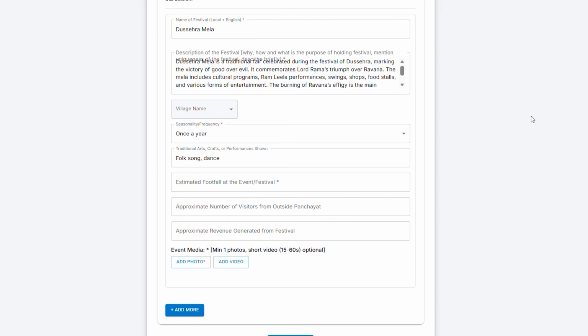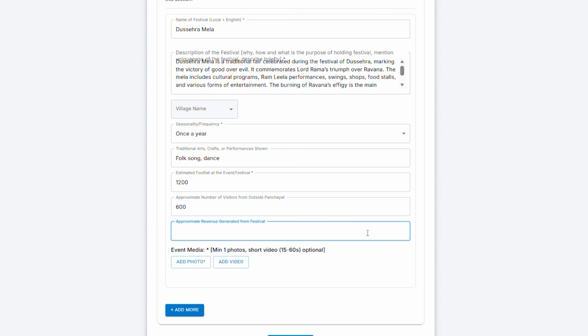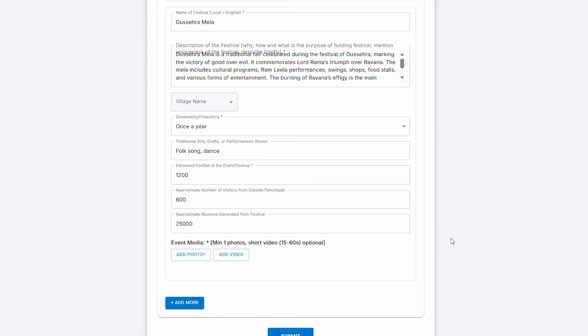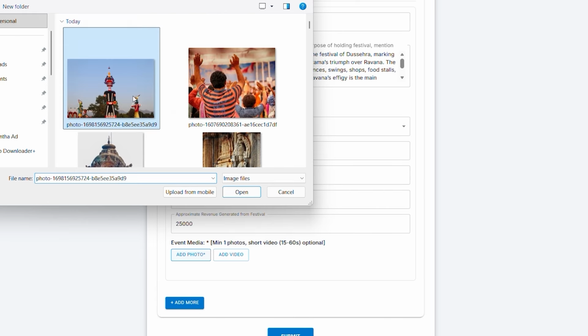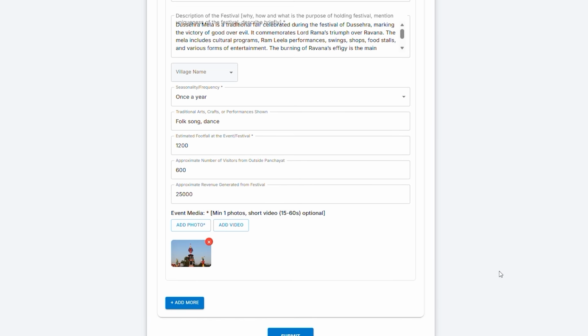Footfall. In this column, write the approximate number of people from the village who attend or participate. Outside visitors. Here, write an estimate of how many people come from outside the Panchayat to join the event. Revenue generated. The last column is revenue generated. Write the approximate income generated from the event, like from stalls, food shops, and sales. Media. Upload at least one photo showing the event, required. A short video, 15 to 60 seconds, is optional but very helpful to capture performances, ceremonies, or crowd activity.